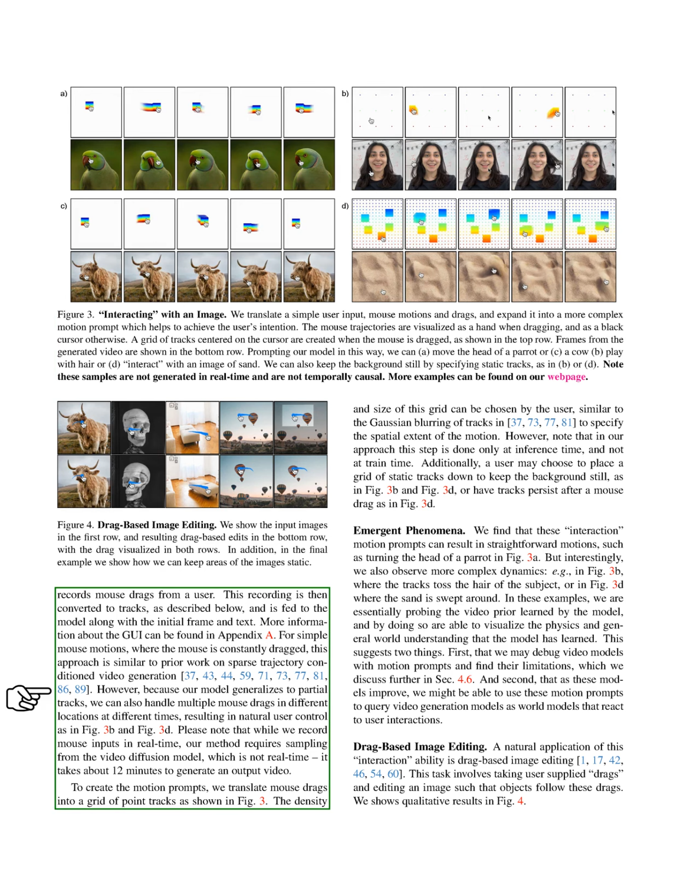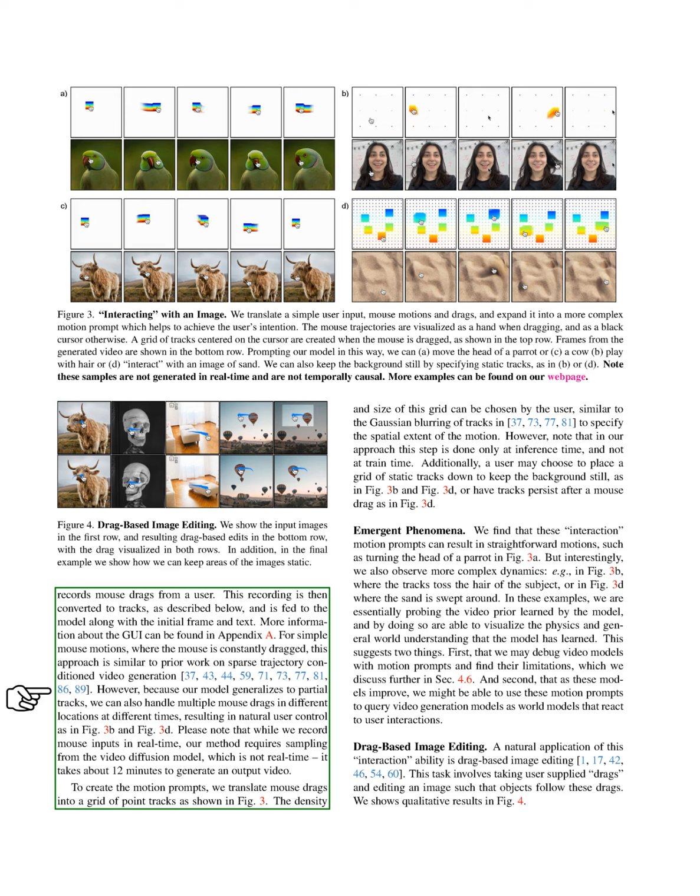Our model allows us to interact with images by using a graphical user interface, GUI, that displays a still image and captures mouse movements from the user. These movements are converted into tracks, which are then input into the model along with the initial image and text. For simple mouse movements, our method resembles previous work on video generation based on sparse trajectories. However, our model can also handle partial tracks, allowing for more natural user control, as shown in our figures. While we record mouse inputs in real time, generating the output video takes about 12 minutes due to the sampling from the video diffusion model.